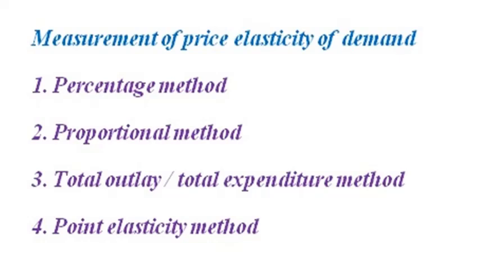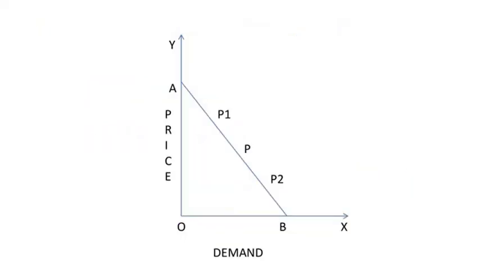In this method, to measure elasticity at a point on a demand line, the following formula is applied. Elasticity of demand is equal to lower segment of the demand curve by upper segment of the demand curve. You can easily say that it is equal to L by U, which is equal to PB by PA. Here the demand curve is a straight line AB. The elasticity at a midpoint P is unitary because at the point P, the lower segment of the demand line PB and upper segment of the demand line PA are equal.